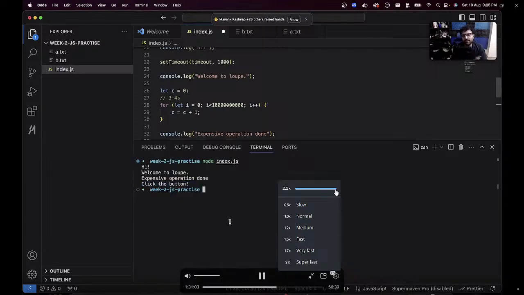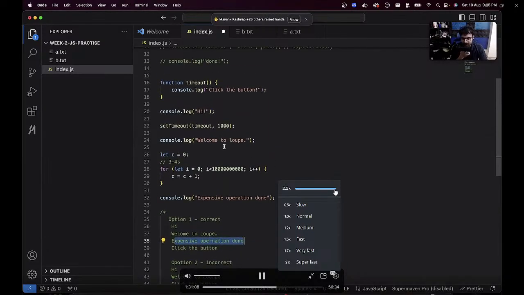Option 2, I totally get why you might have thought option 2, because it clearly says after 1 second this would run. So after 1 second this would run. Why did this not run after 1 second? Because the thread wasn't free.